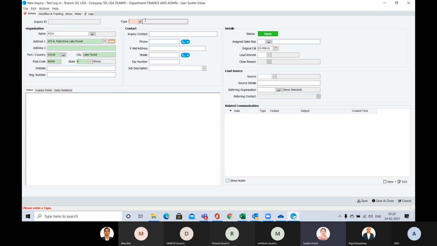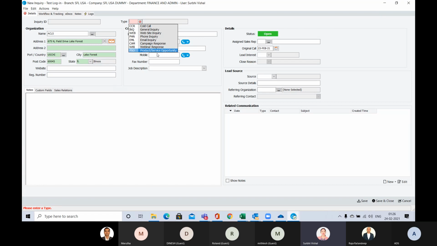Now this is the type. These are some inquiry types: is it a cold call, a general inquiry, website inquiry, phone, email, campaign response, webinar response, product service opportunity. If you have any other kind of inquiry in mind, then we can create it from the registry.